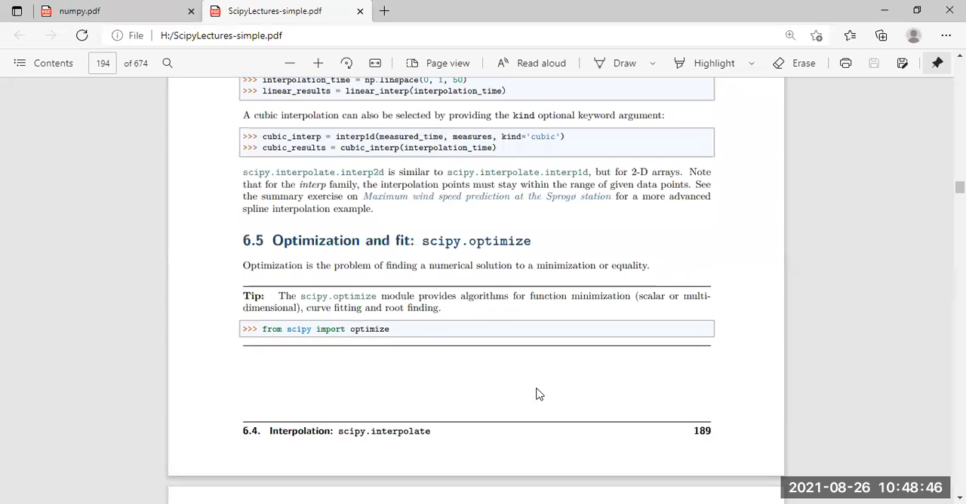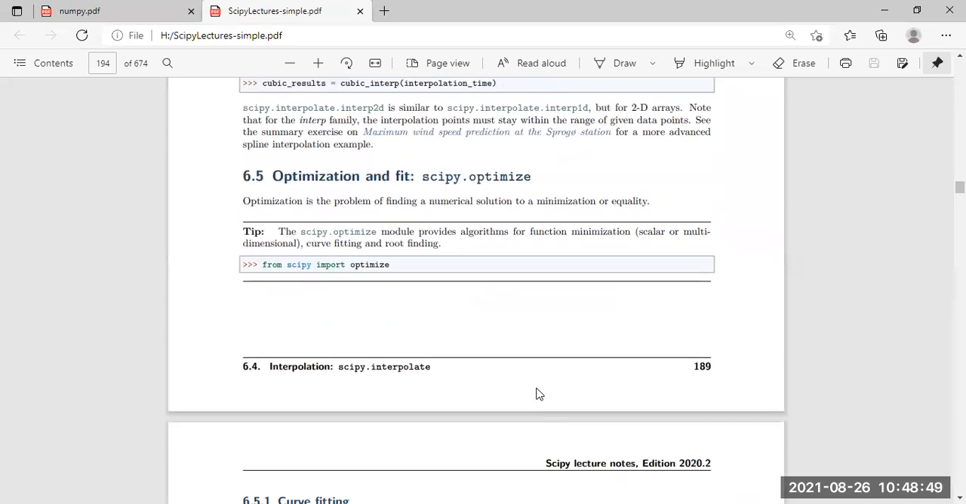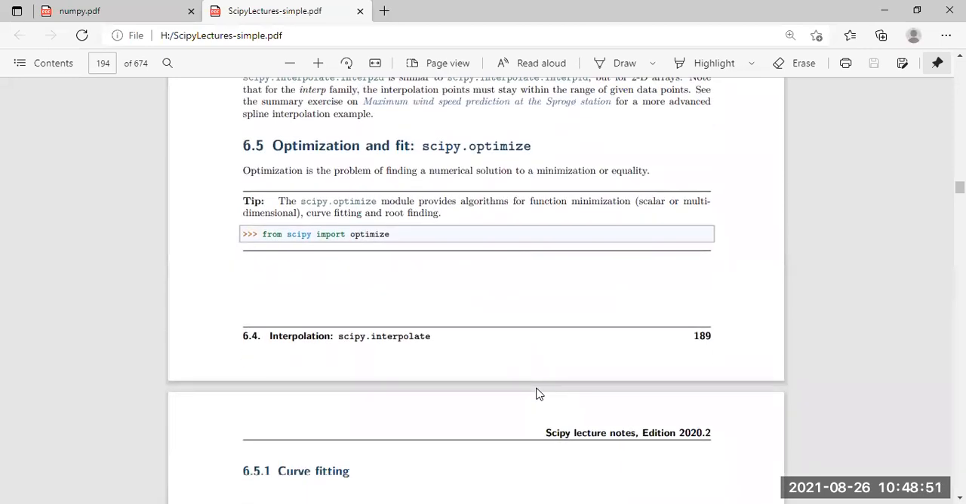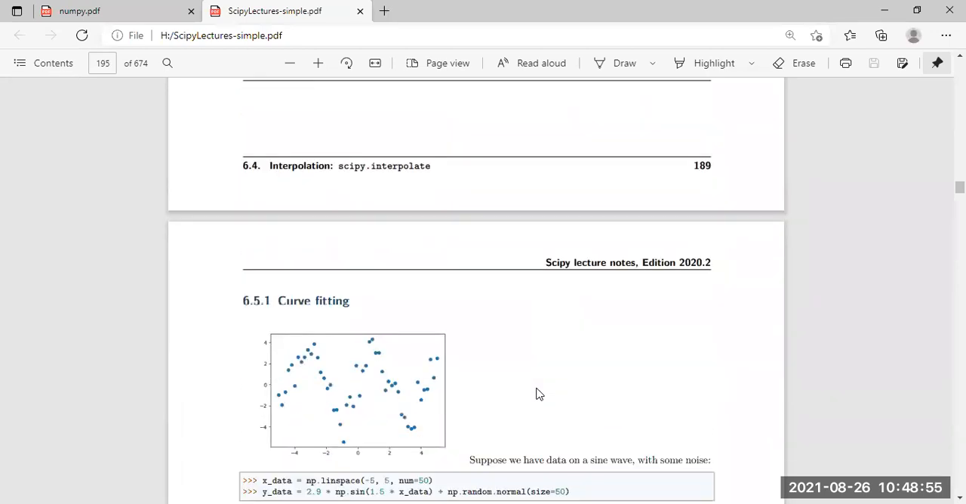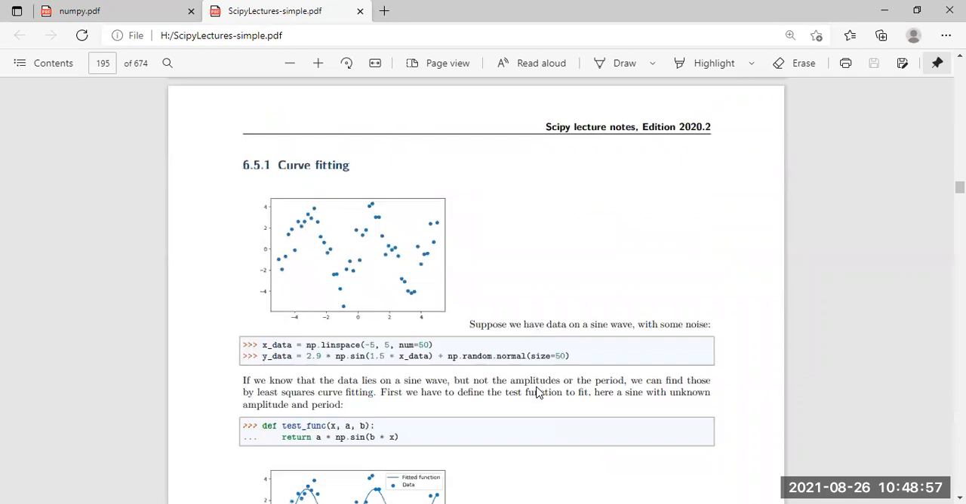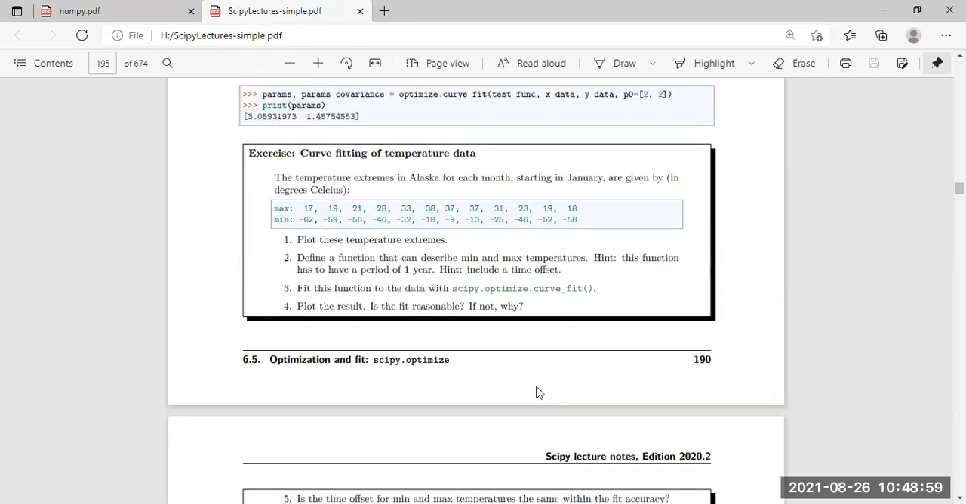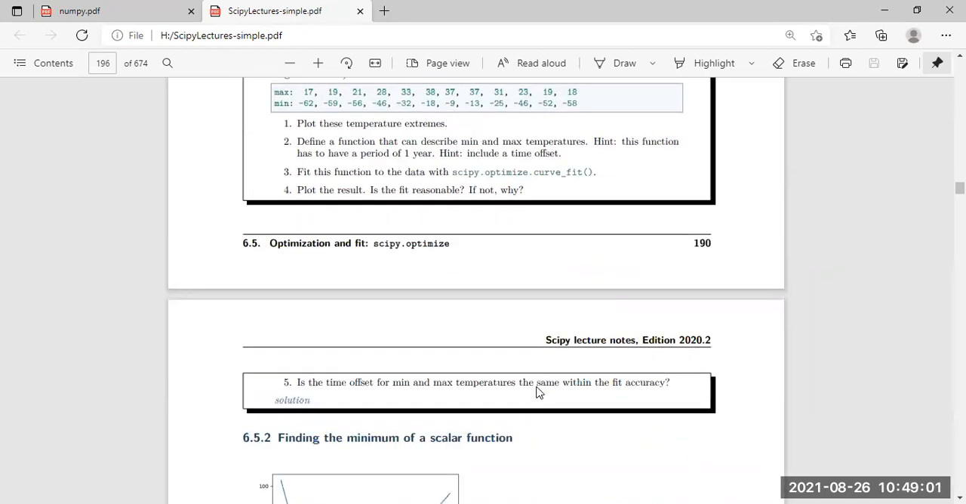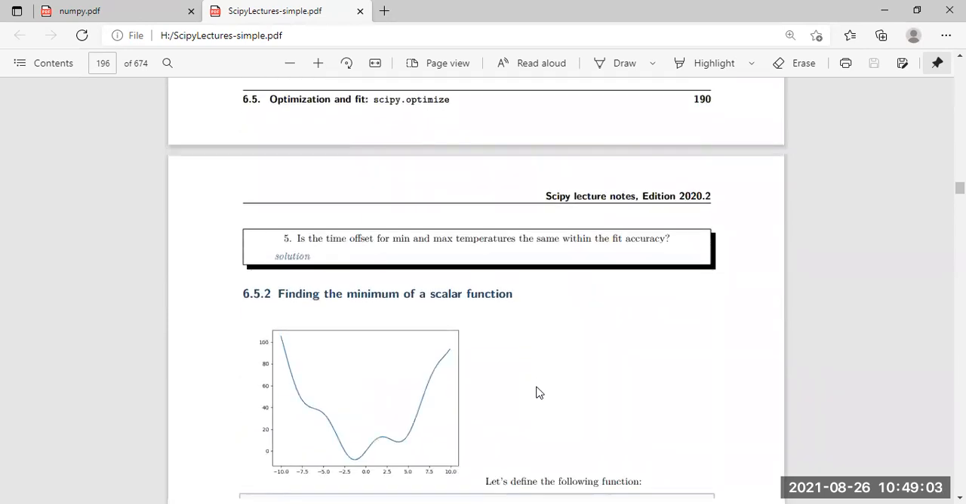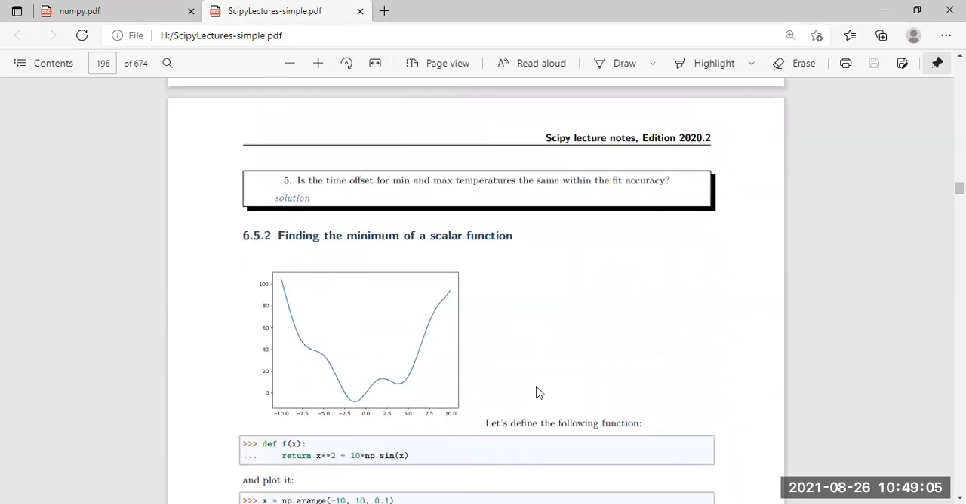Then there is scipy.optimize, for optimizing the data, providing algorithms for functional minimization or optimization, which is the process for curve fitting. These are the topics. There are a lot of examples given, right? I am not going to discuss them because they are not things to be discussed theoretically, it is a practical part. How the thing is going on and how it is actually done needs to be shown practically.